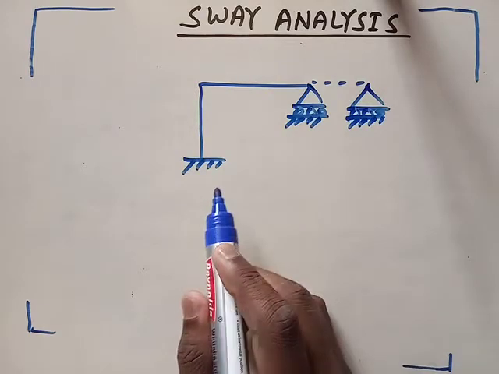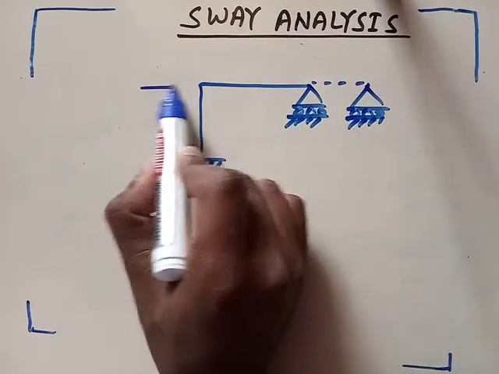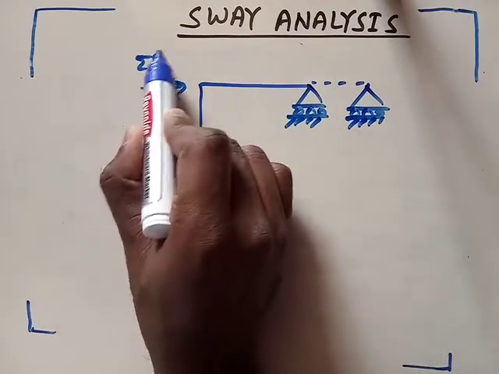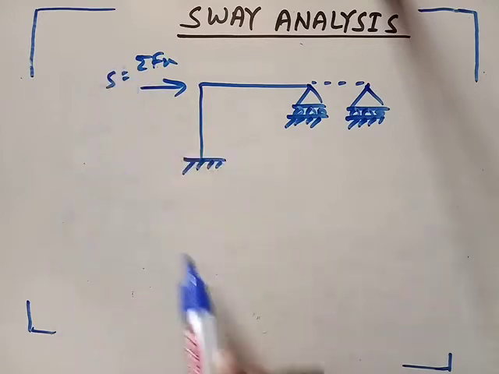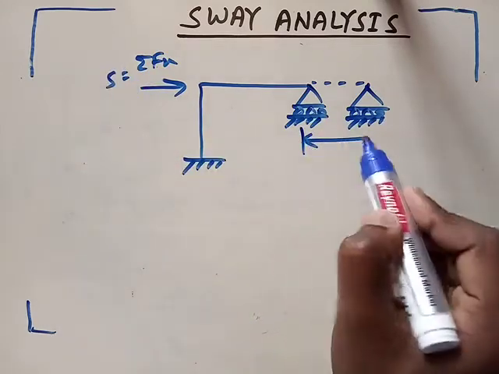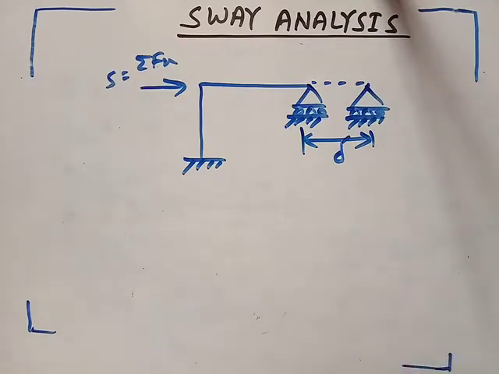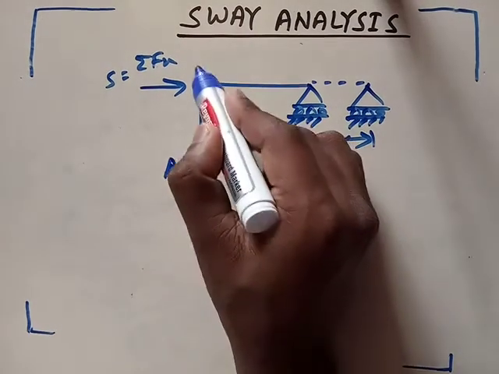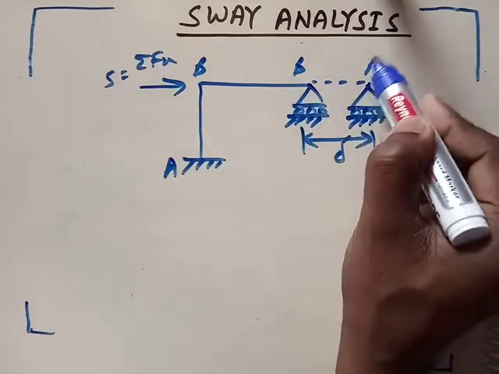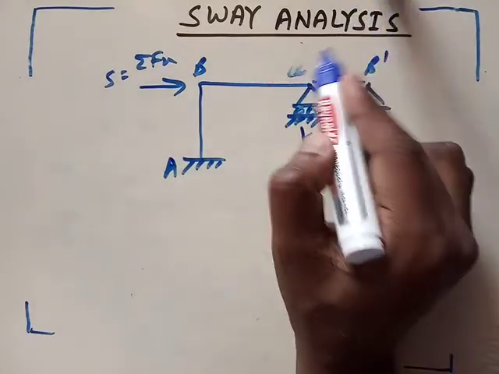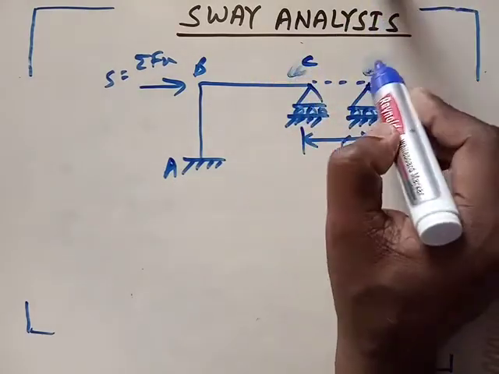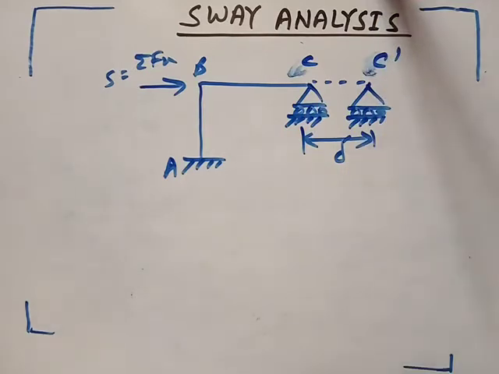Okay, so suppose this is a sway force here, sigma Fx, which is S. Due to this the beam has reached up to here. Suppose this is A, this is B, and this is C and C dash. So the beam has reached to this point C dash.